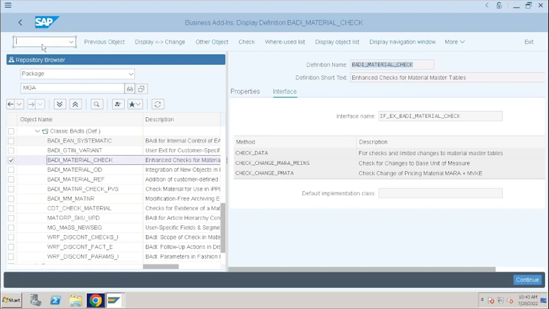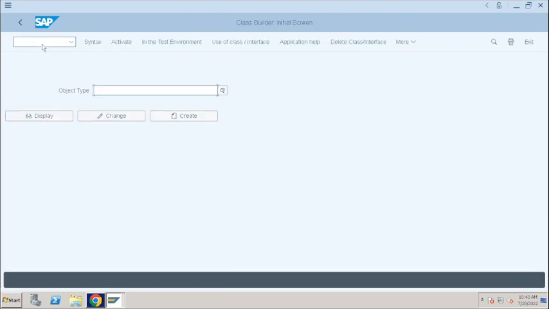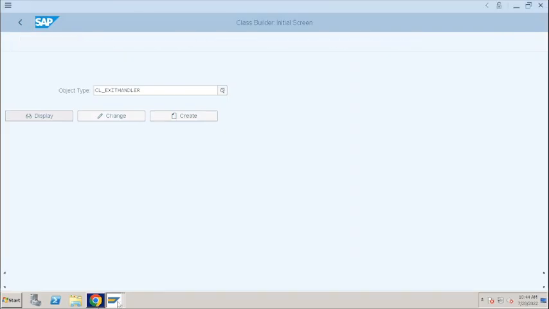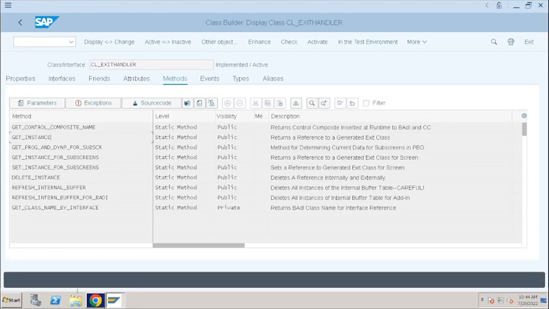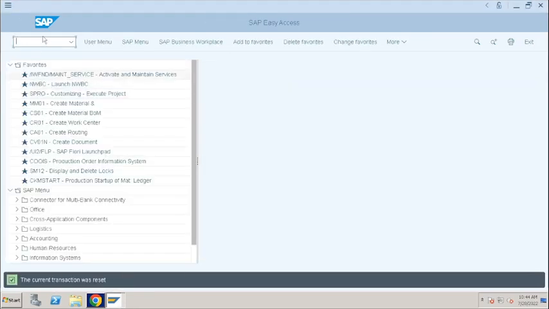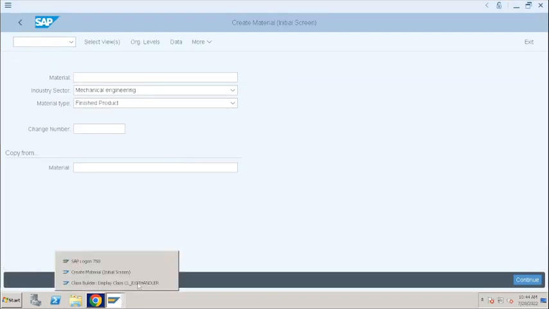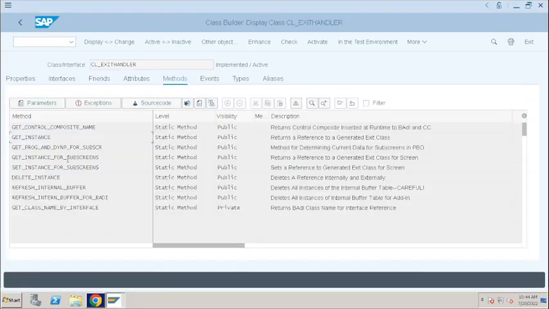Now let's see the second approach, that is using CL_EXITHANDLER. I told you, right, this is the preferable approach to find the exact BADI which is triggering at a specific point in the standard transaction code. How can you do that? First, open your standard transaction code, for example, MM01, and what is the method you have to set a breakpoint?